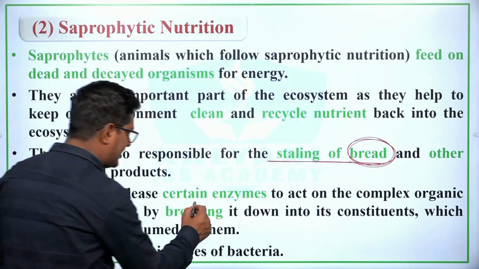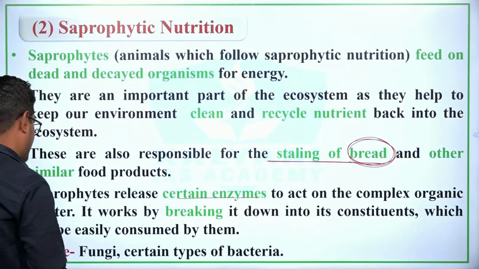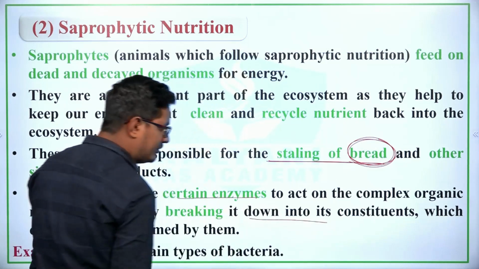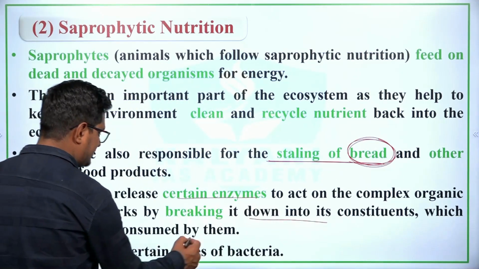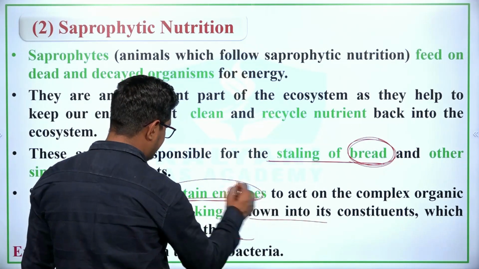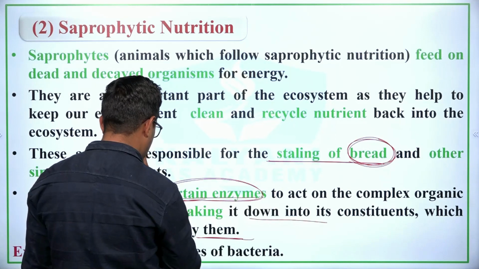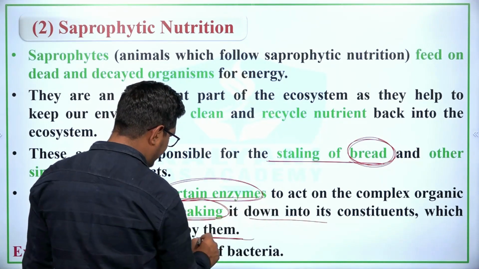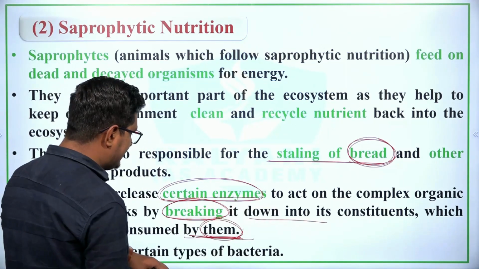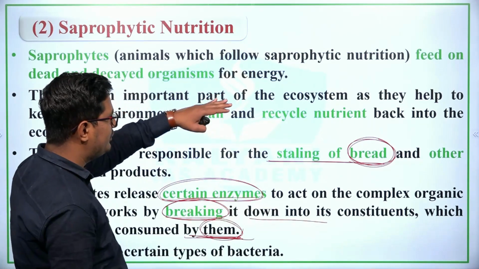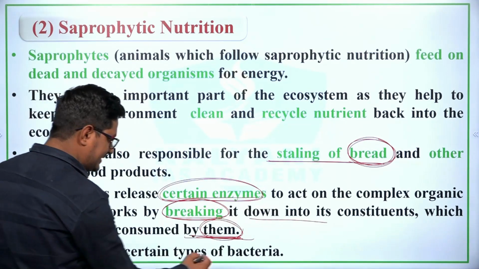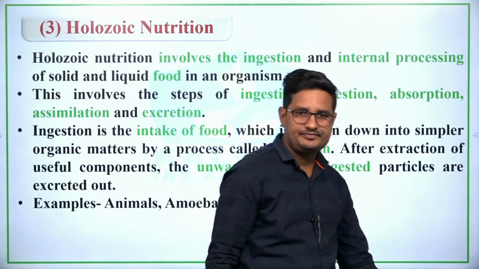Saprophytes release certain enzymes to act on the complex organic matter. It works by breaking it down into constituents which can be easily consumed by them. तो जो saprophytes हैं वो certain enzymes के माध्यम से ही जो large molecules होते हैं उनको break कर देते हैं ताकि वो उस न्यूट्रिएंट को या उस मॉलिक्यूल को खुद कंज्यूम कर सकें. इस तरीके से these saprophytes recycle the nutrients. For example, fungi and certain types of bacteria.